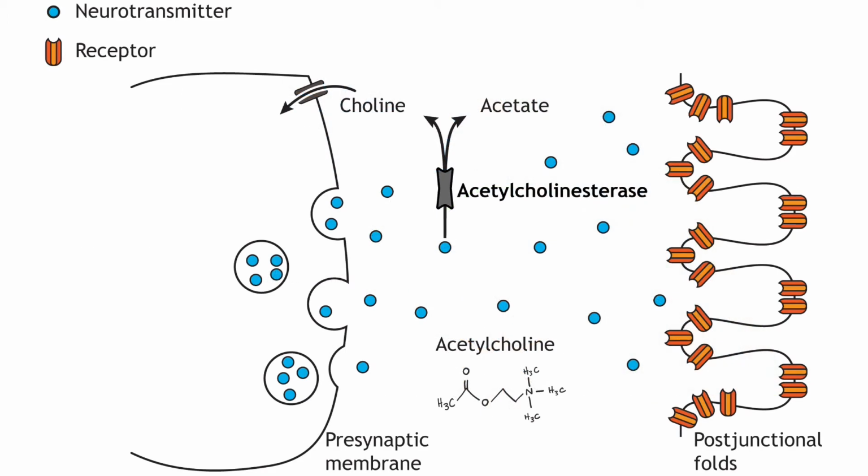The neuromuscular junction is one of the largest synapses in the body and one of the most well studied because of its peripheral location. Acetylcholine is the neurotransmitter released at the neuromuscular junction, and it acts upon ligand-gated, non-selective cation channels called nicotinic acetylcholine receptors that are present in postjunctional folds of the muscle fiber. Acetylcholinesterase, an enzyme that breaks down acetylcholine and terminates its action, is present in the synaptic cleft of the neuromuscular junction.